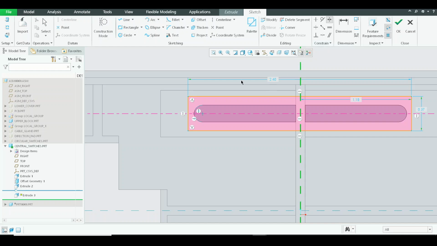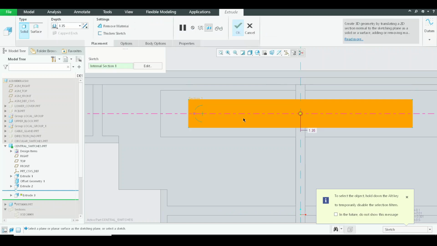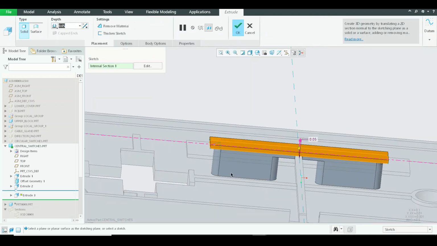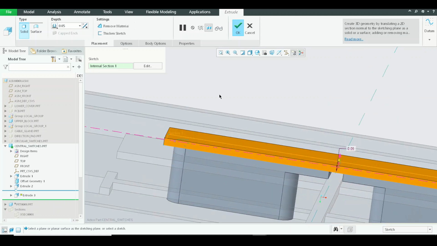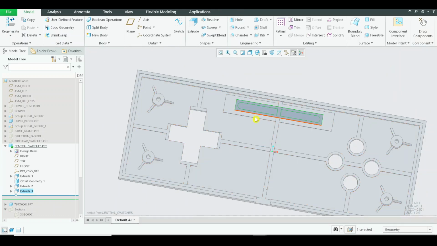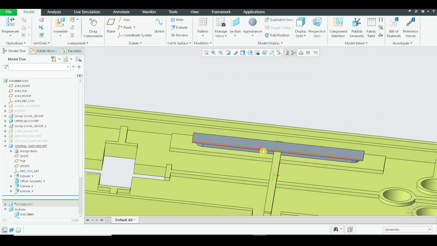Go to symmetry, select this one, left and right. 2.4 by 0.3. All right, and I want this to be something around 0.05. It can be something less than that as well. All right, so we have created this part which is installed in this manner.